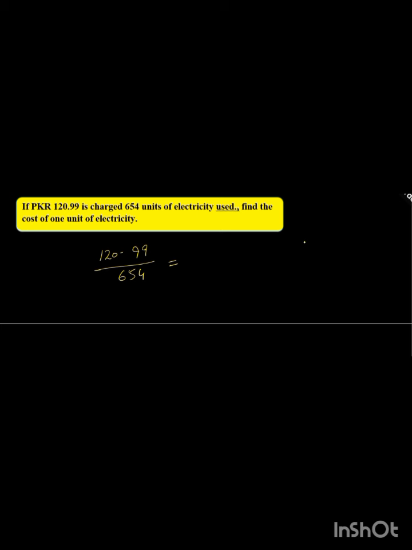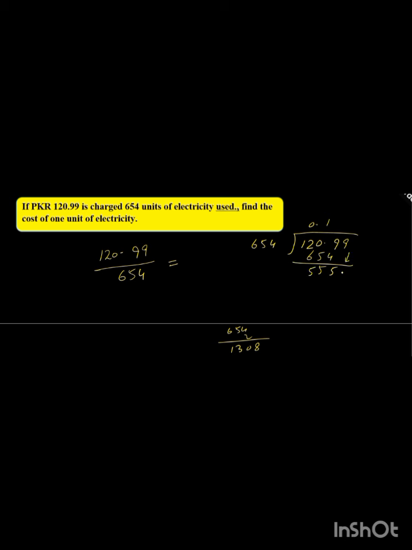Okay, let's start. It's a little bit harder division for you because the divisor is 654. So now you have to look here. If we multiply 654 by 2, what do we get? 2 fours are 8, 2 fives are 10, and that is 1308. And we have 1209. So it means the first value is 1. When we multiply by 1, we will get 654. Now we will subtract. We will get 5, and again we have 5.